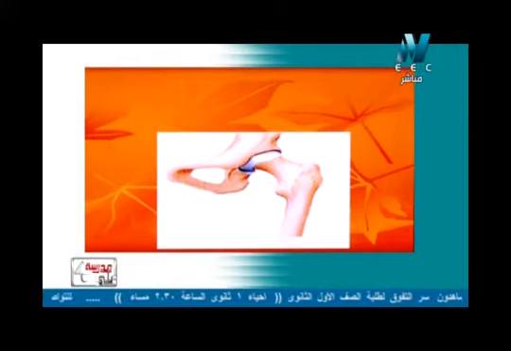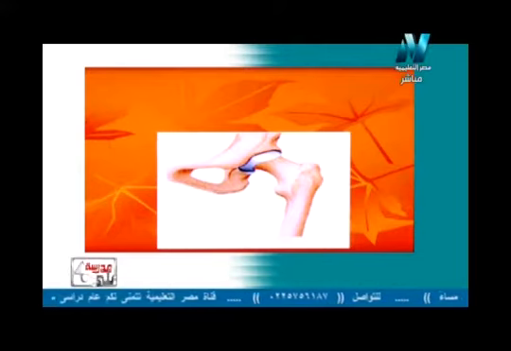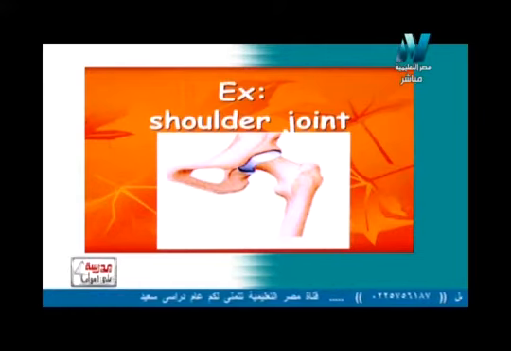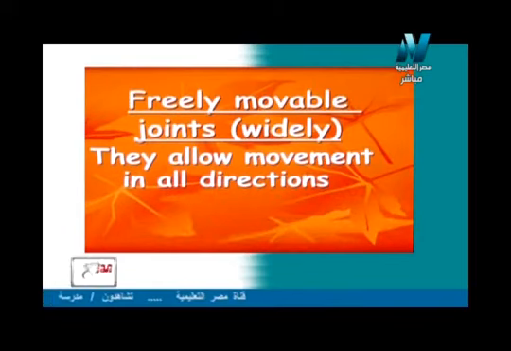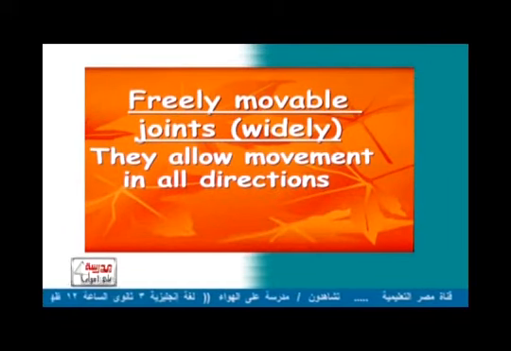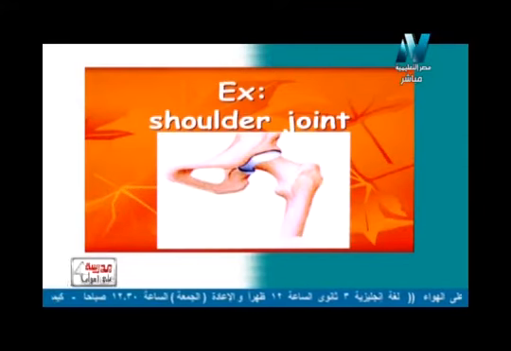such as the pelvic joint or hip joint, or the thigh joint, or also the shoulder joint. The hip joint and the shoulder joint have almost the same structure. They are called widely movable joints or freely movable joints because they allow movement in all directions. That is why we call it a widely movable joint, because I can move this joint in all directions.